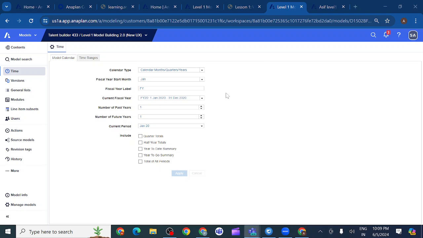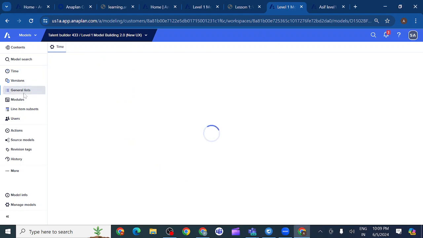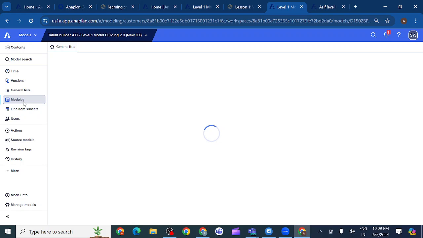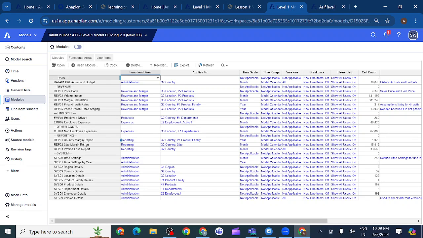We can see here I have added this example model to my new workspace. You can find each and everything here. All details are already created here, so whenever we get any doubt, we can check here. All these modules are created here.